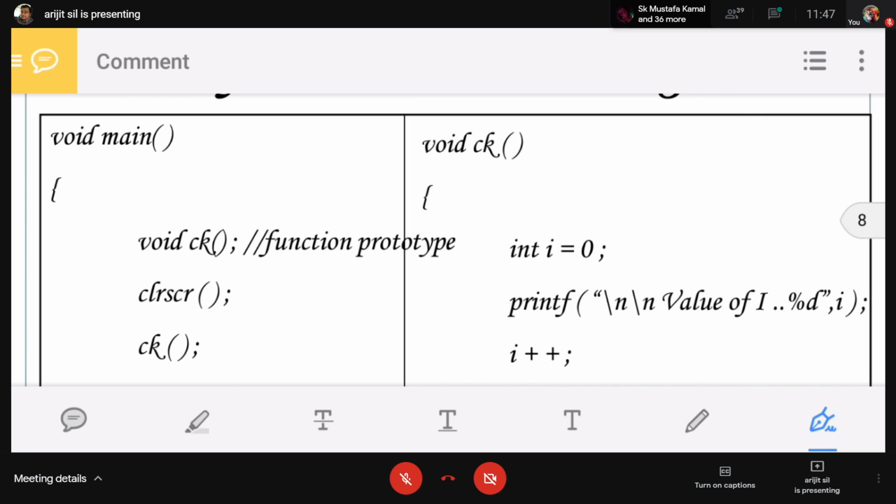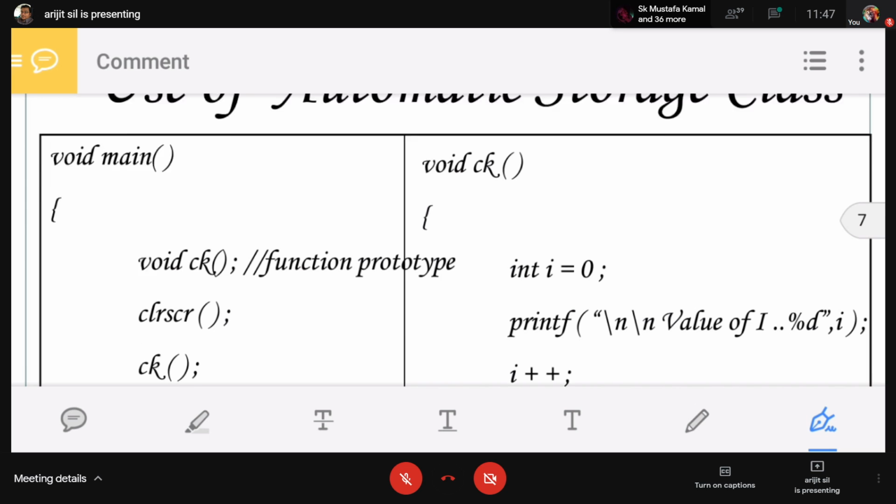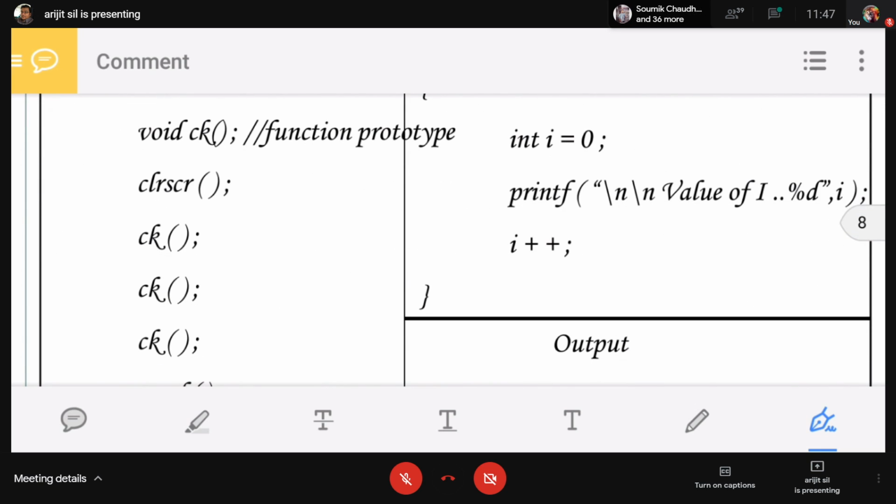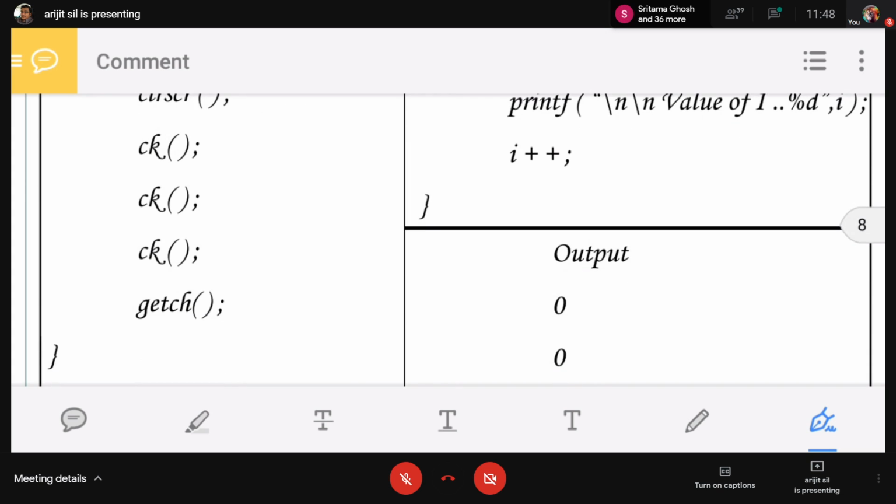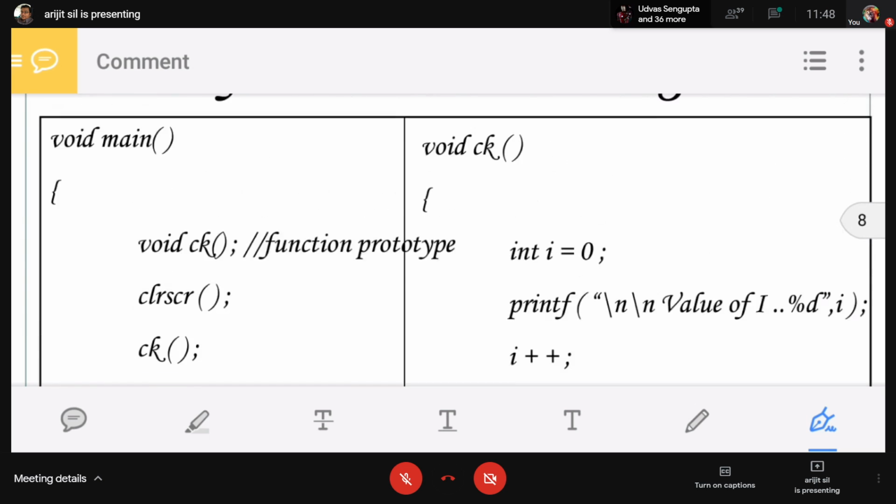Next program, see that in the main function we have declared another function, that is void ck, and first for void ck we write that this is the function prototype. For clear screen we have written another function clrscr. Now we call the ck function 3 times, ck ck ck, and then getch because it is void main, so getch is there. What is the ck function?